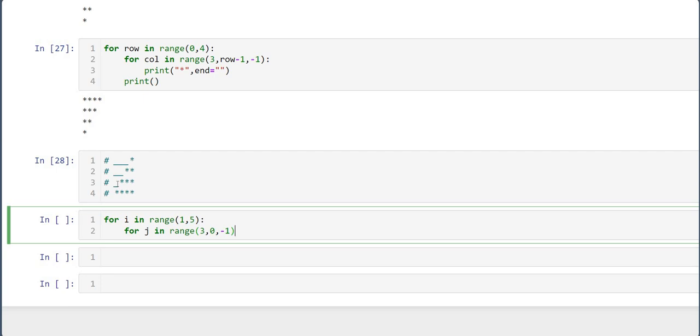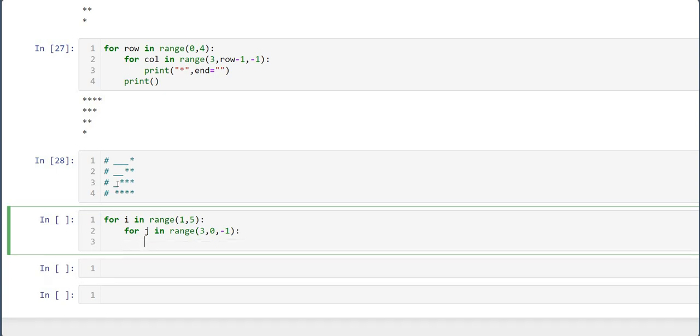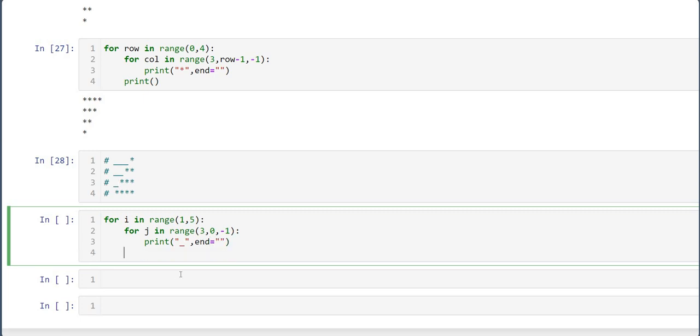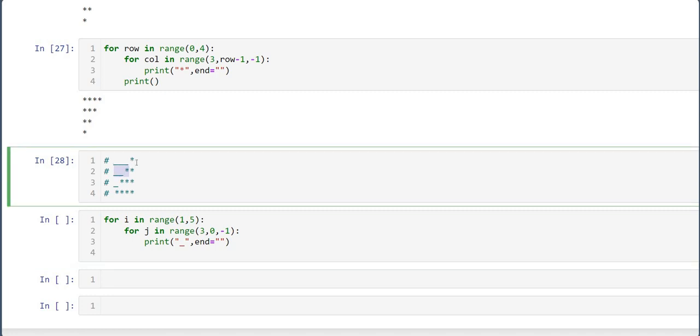Okay, 3 2 1, 3 2 1 and 0. Okay, I will say print star. Sorry, print underscore, and here end is equal to space. Now here I have printed this underscore. Okay, now focus on star only. Just focus on star. Okay, what will happen?